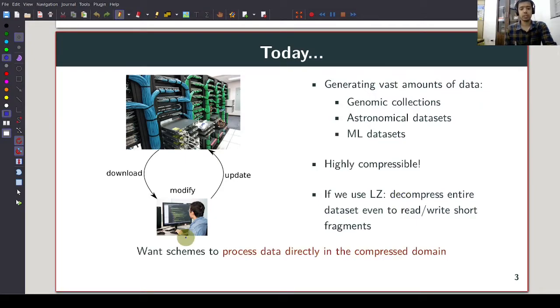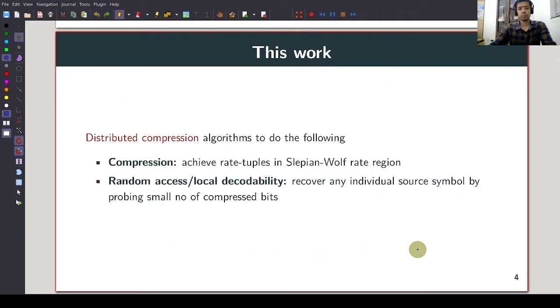So the need of the hour is to design schemes which allow us to compress data and process data directly in the compressed domain. This is exactly what this talk is about. Our goal is to design distributed compression algorithms for correlated sources, which does the following. We can achieve rate tuples in the Slepian-Wolf rate region.